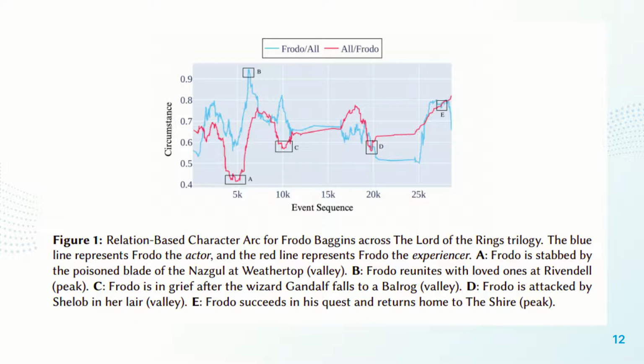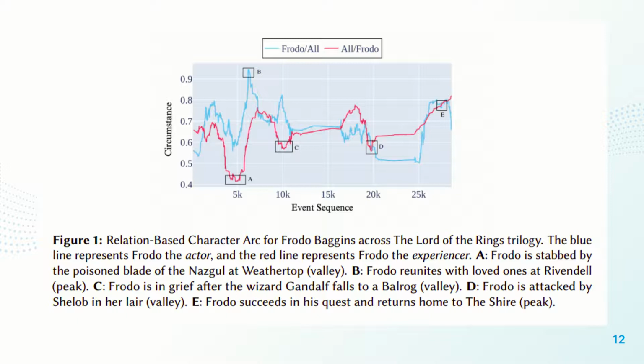But before we get into that, the x-axis represents the events present in the Lord of the Rings trilogy. As mentioned, there were 28,000 of them. It is not necessary that Frodo was present or was an actor or experiencer in all of them. However, between events where Frodo has not been mentioned, smoothing fills in the gaps. The y-axis is circumstance. In the current image, it ranges from 0.4 to 1.